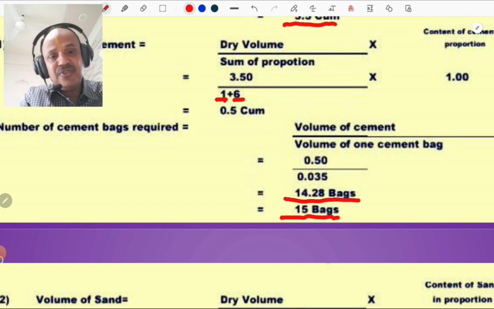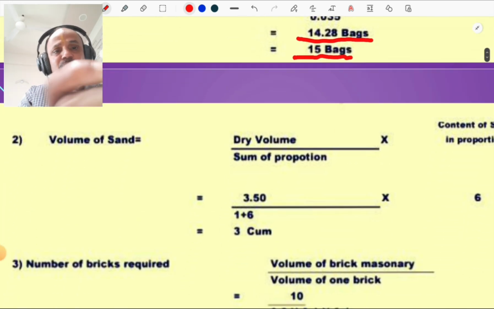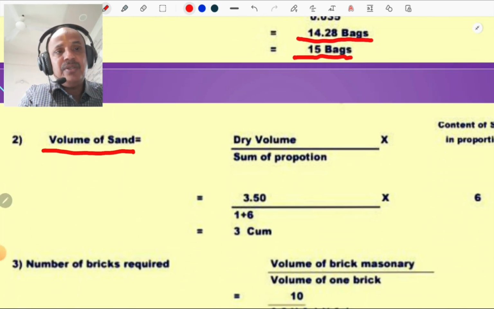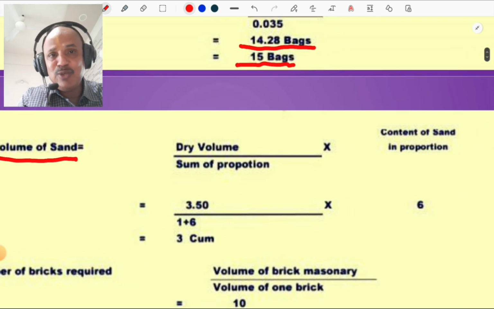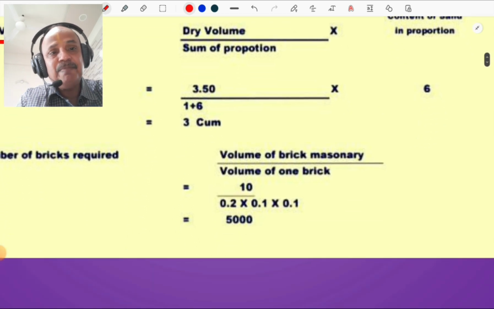for BBM in 1:6. Then we are going to calculate the volume of sand. That is the same as the first step. Dry volume divided by sum of proportions multiplied by content of sand in proportion, that is 1:6, that 6 is the proportion of the sand. So 3.5 divided by 1 plus 6, that is 7, and multiplied by 6, that is 3, the volume of sand.